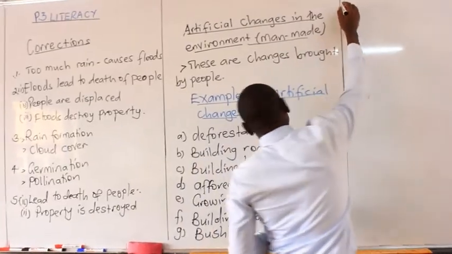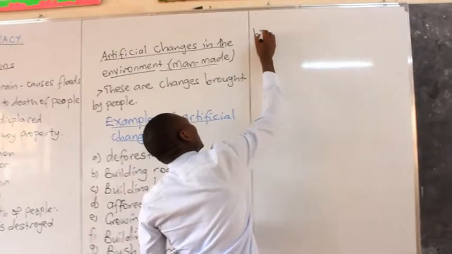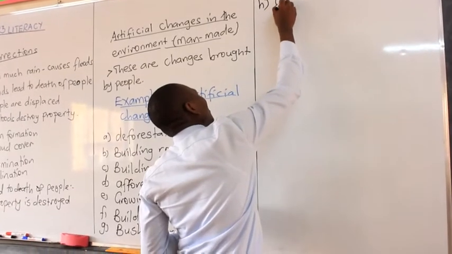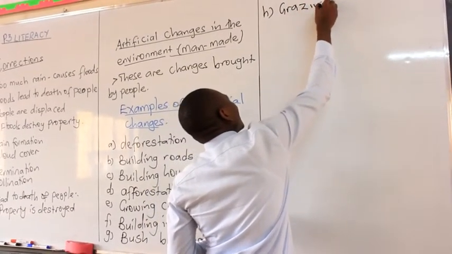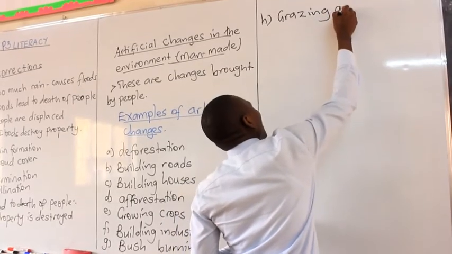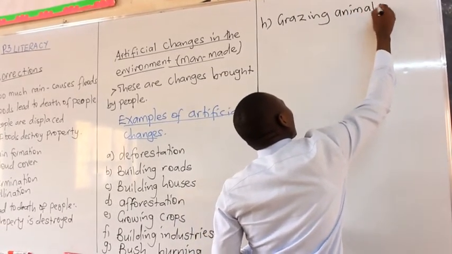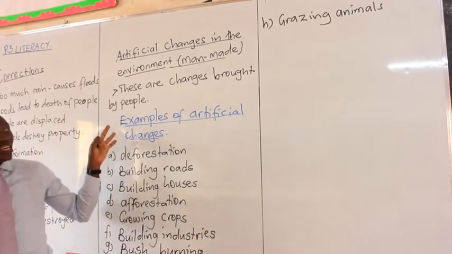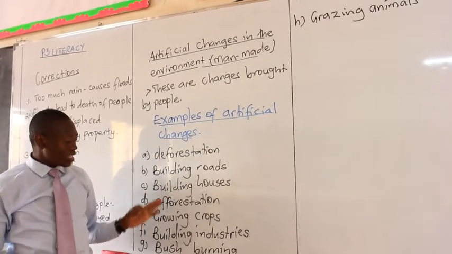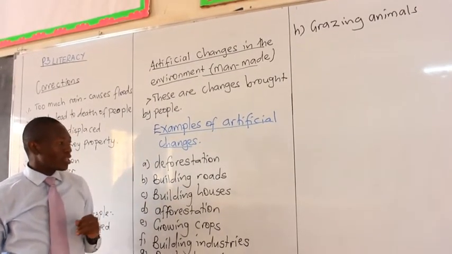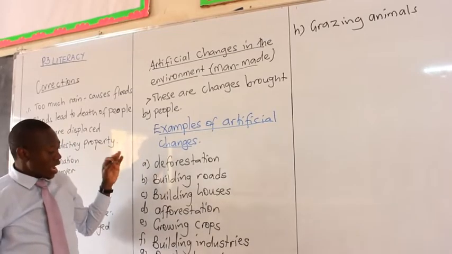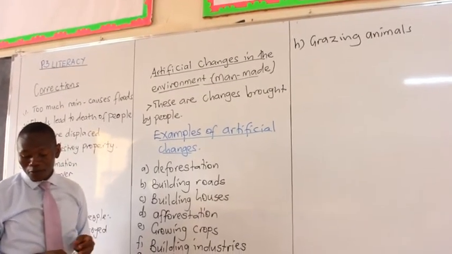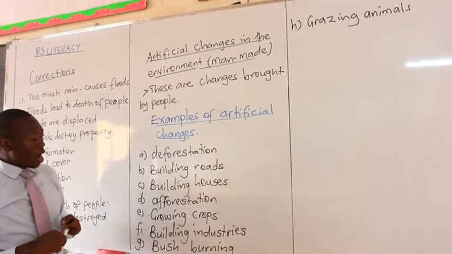Another one is grazing animals. Grazing what? Animals. So the list is endless. So all these changes are brought by people in the what? In the environment. They are brought by people in the environment. So we are going to look at some few here that we want to explain further and understand them very well.